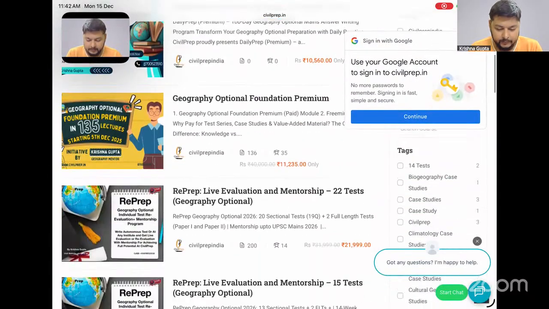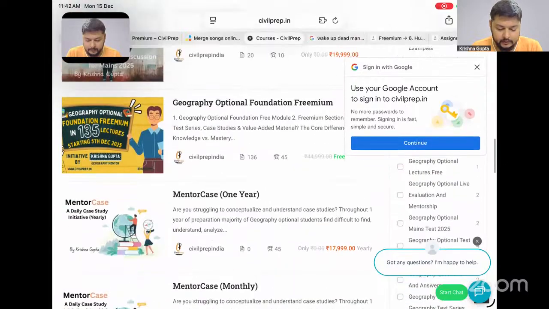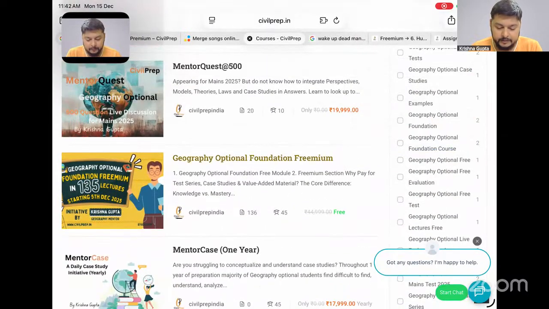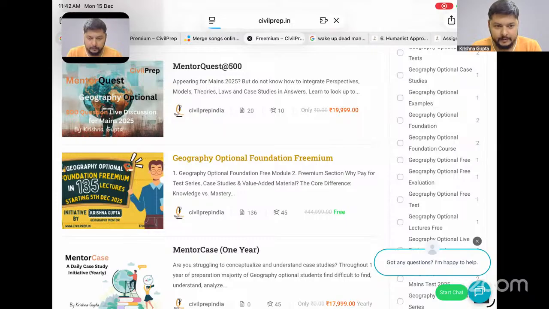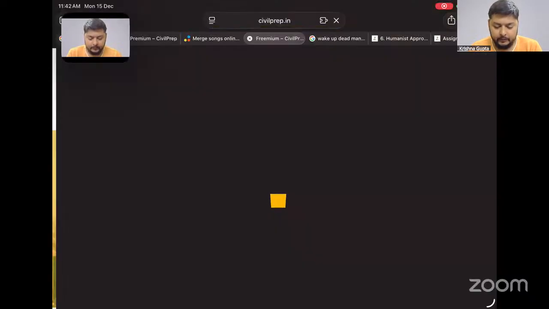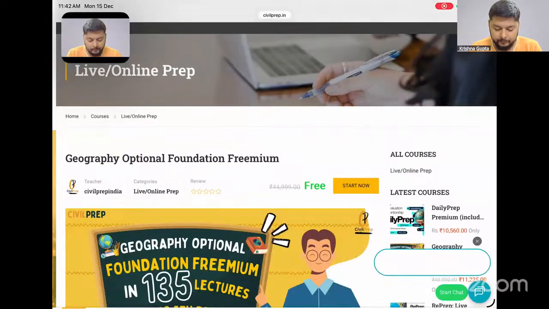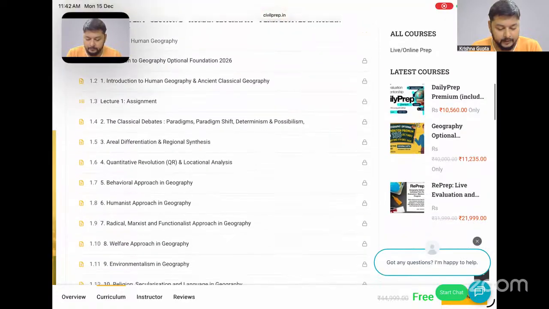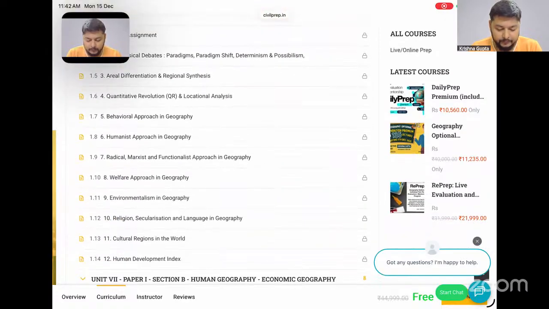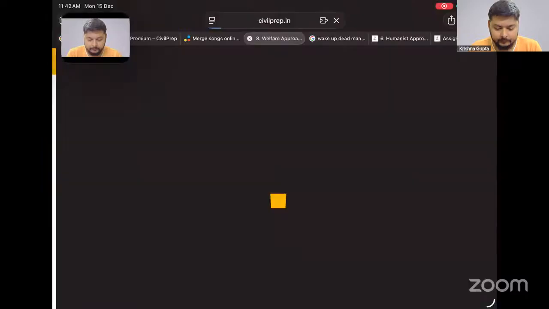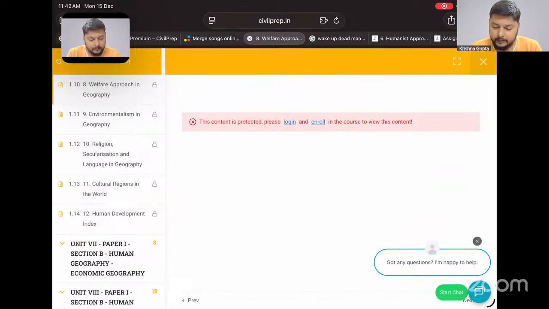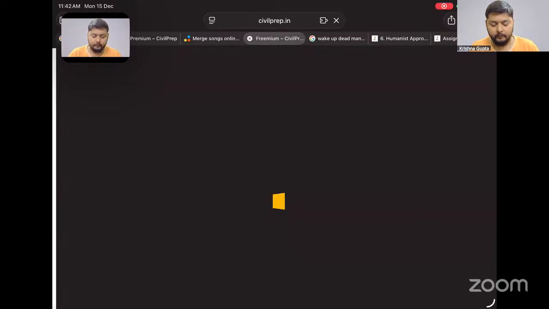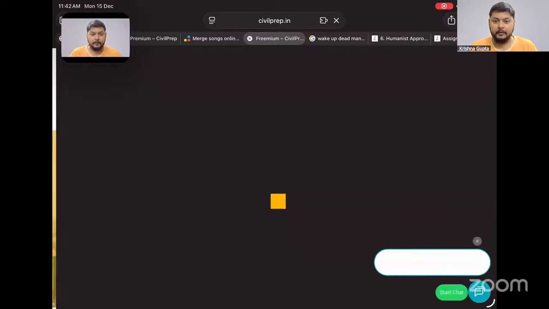Inside this, as this is the Geography Optional Foundation freemium course, go to the freemium course and scroll down. When you go to the curriculum section, you will get the welfare approach in human geography. It is asking me to enroll, so I can enroll with my account. You have to register yourself if you are not enrolled.